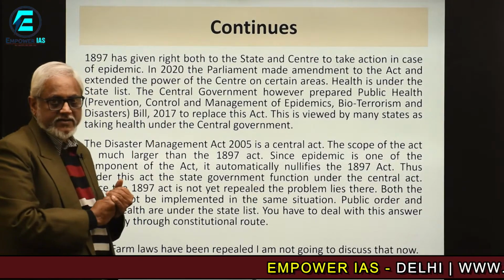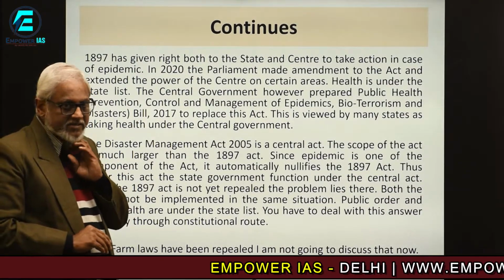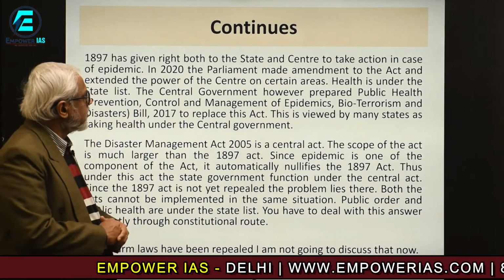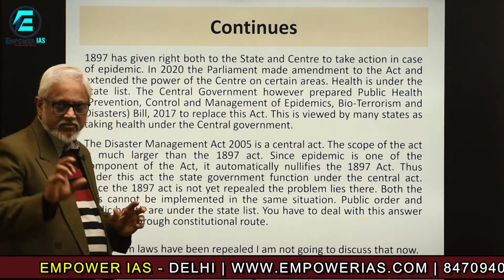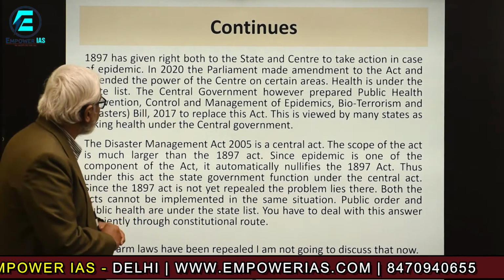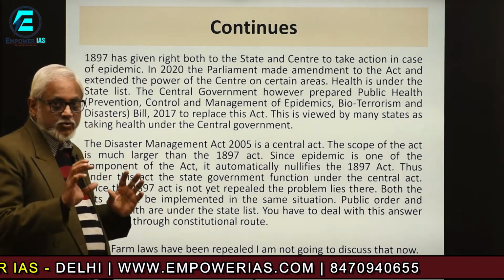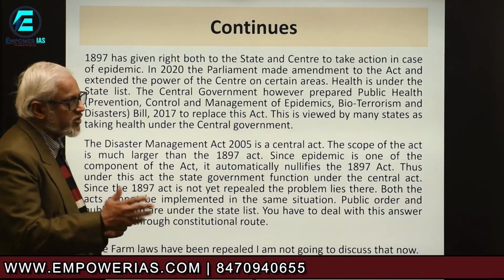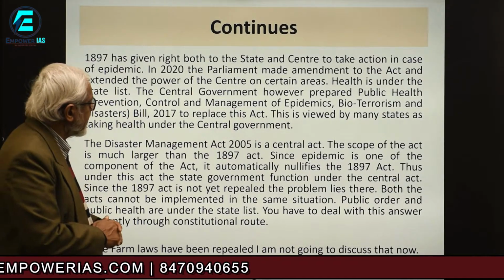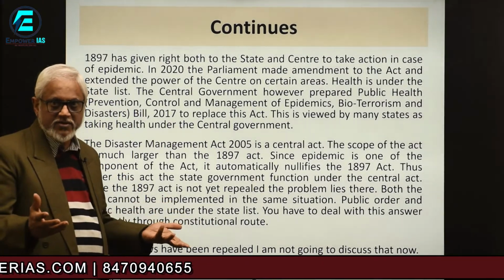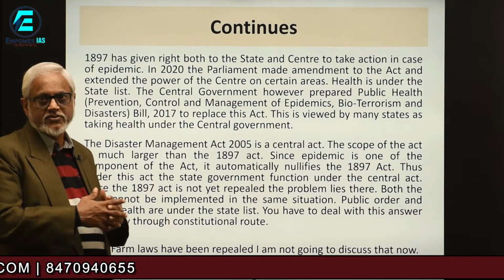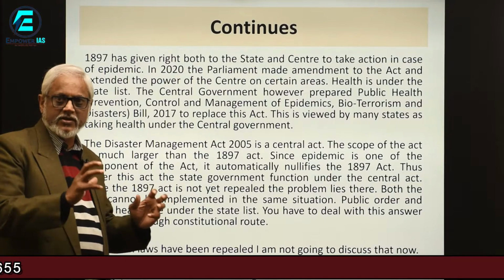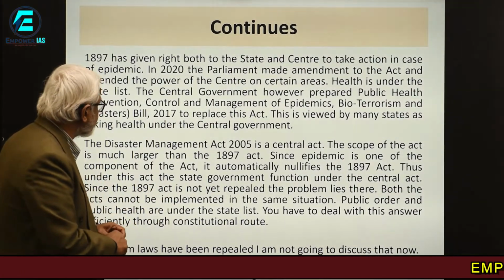The 1897 Act, that is the Epidemic Diseases Act, gives the right both to the state and the center to take action in case of epidemic. It's a very small act, only 4 sections are there. But in 2020, the Parliament amended the Act and extended the power of the center in certain areas. Health is otherwise under the state list, so there will be a contradiction because epidemic is again a health issue. This is where the centralizing tendency and the contradiction or confrontation come in.